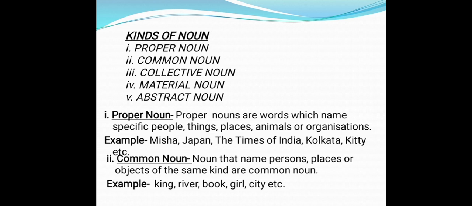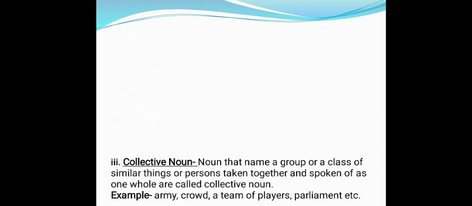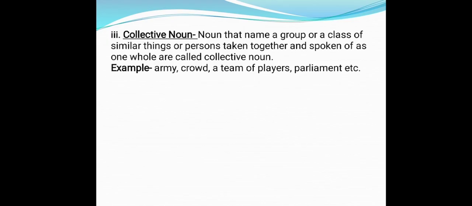Now move to the next noun, that is collective noun. Nouns that name a group or class of similar things or persons taken together and spoken of as one whole are called collective nouns, like army, crowd, a team of players, parliament, jury, etc. Generally, collective nouns are used as singular, but if we use them as plural, they are converted into common nouns.